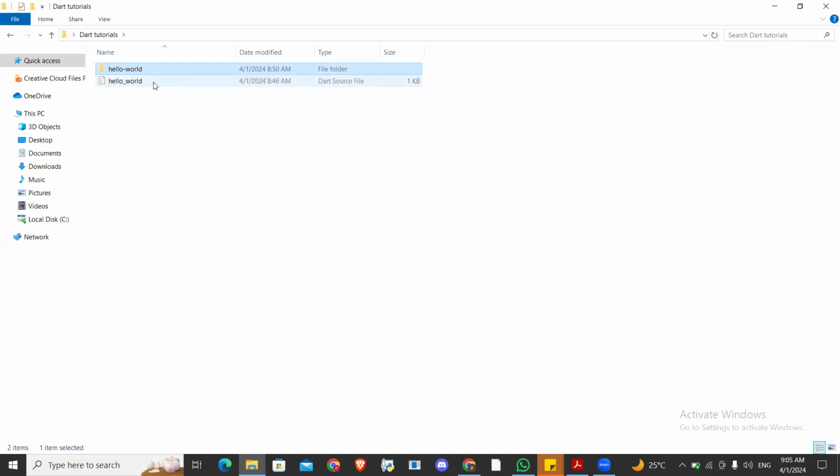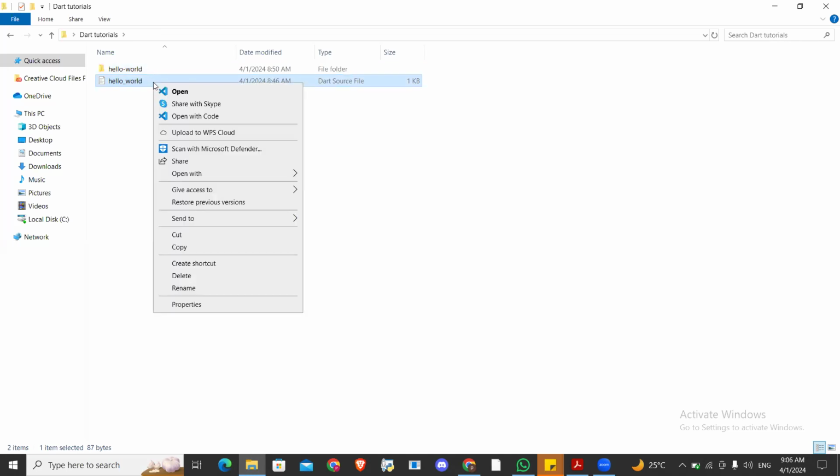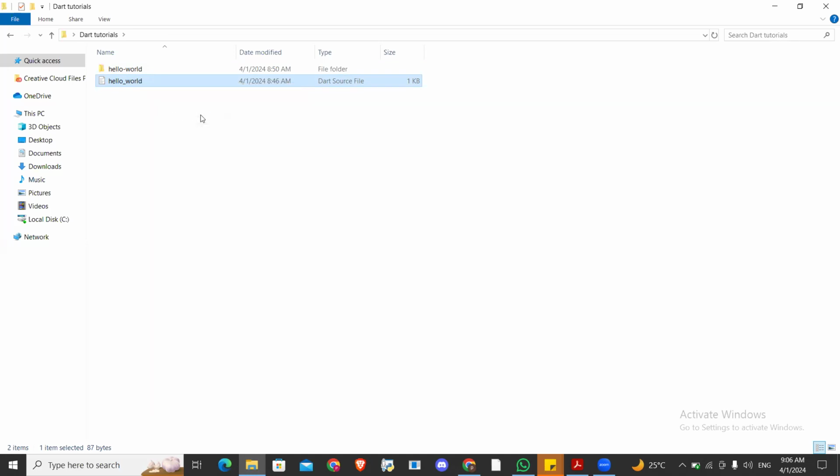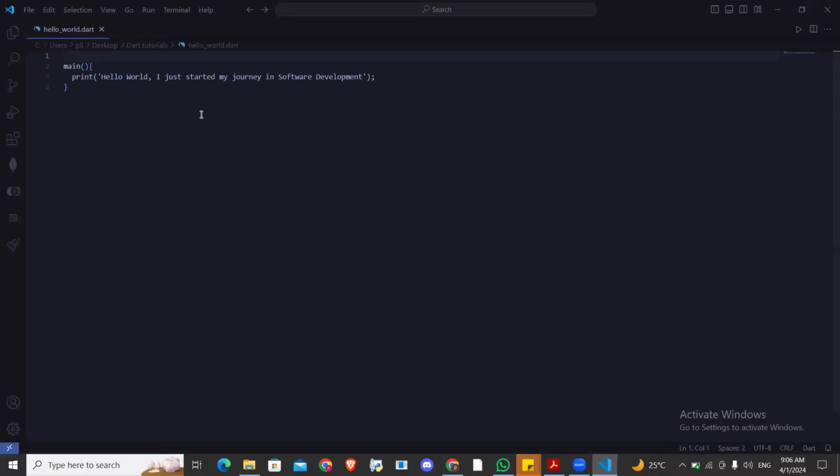And this single file, you can still open it in Visual Studio Code. If I right click, look at the option, it says open with code. So if I open with code, I can now open it with Visual Studio Code. I just want to give you options: command line, Visual Studio Code. Now it is opened here.